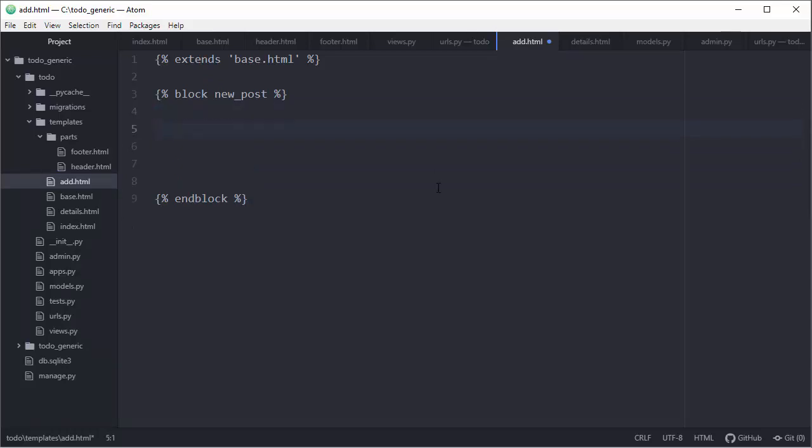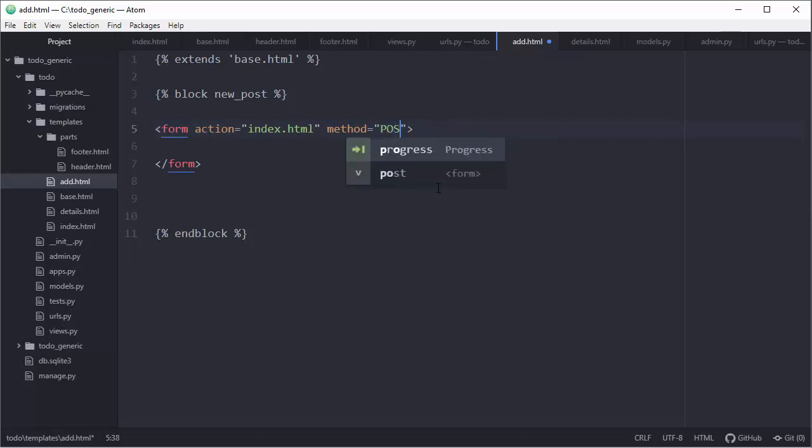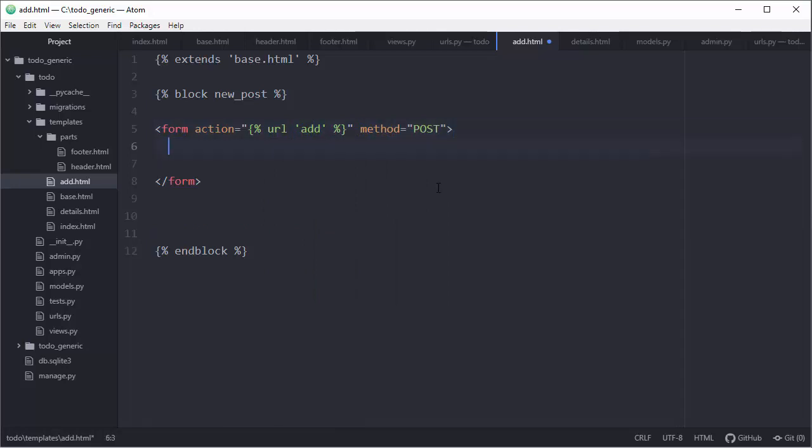Let's do that. Form. We don't use CSS, so we don't need a class. We are using a method which will be post. And we cannot just say add.html here because it's dumb. This is not how to do stuff in Django. We can use PHP or Py... No, we need to use Django stuff here, the Django way. So you already know this: a URL that will lead to add, and now we need to activate security.